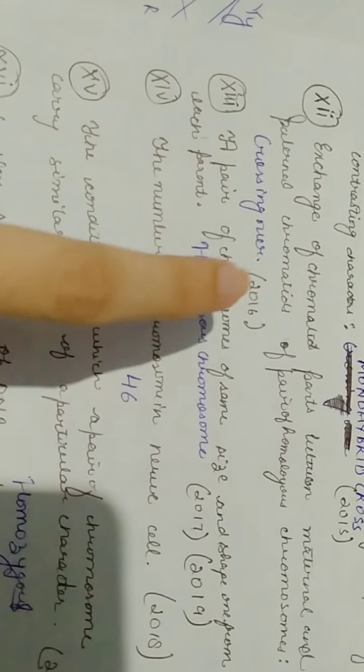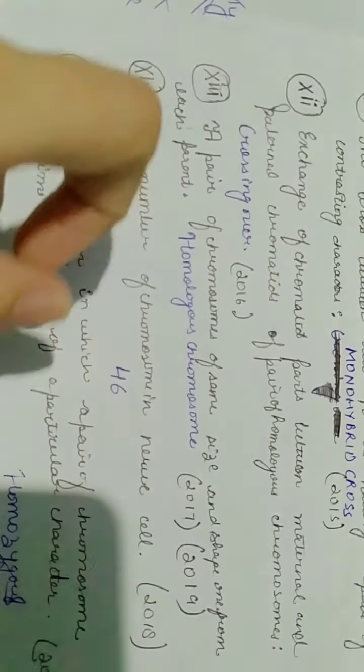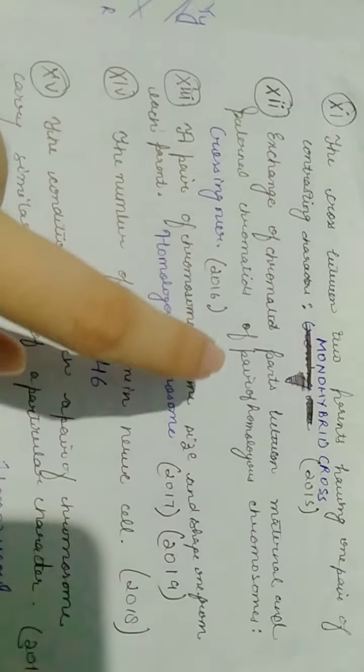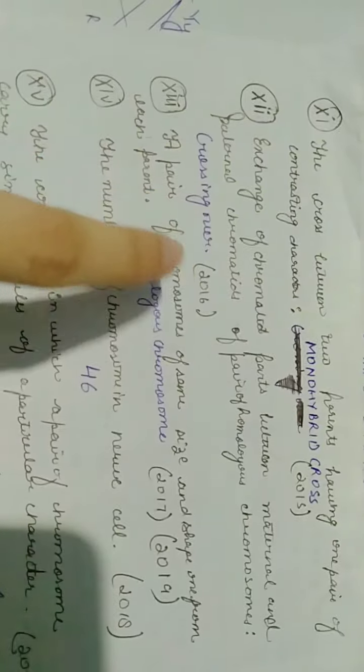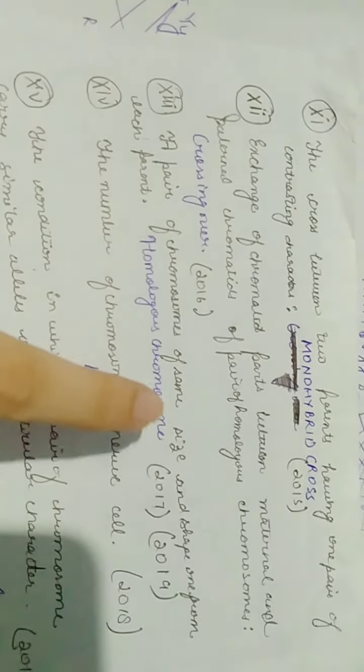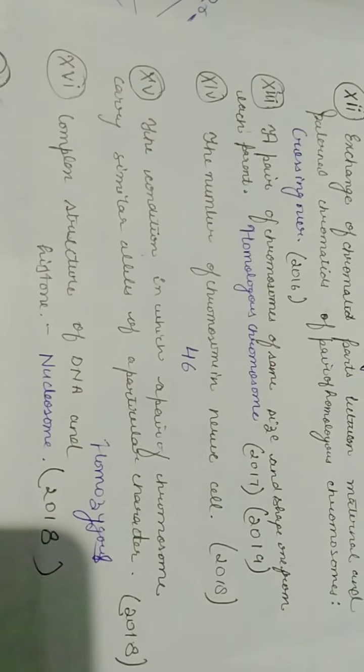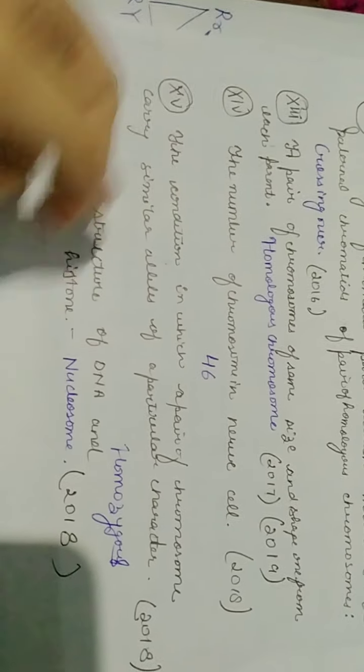Now we'll talk about 2016. The question which was asked in 2016, the exchange of chromatid parts between maternal and paternal chromatids of the pair of homologous chromosomes. It is crossing over. Crossing over I have discussed in my videos. It is important. It is an important topic.